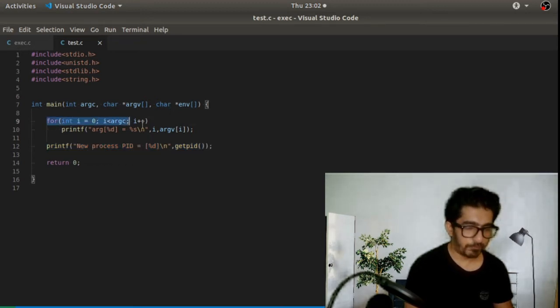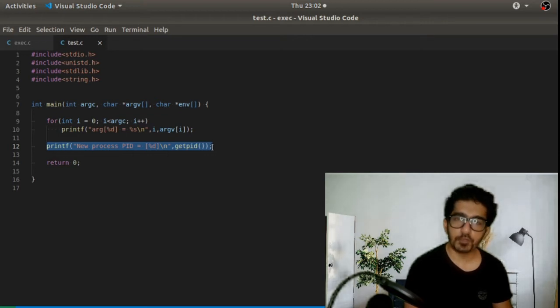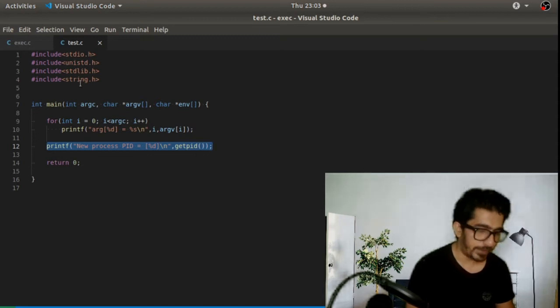First, we are just iterating over the arguments that are passed to this binary through this array of strings, right? Next, we are printing the PID of the new process to confirm that the new process will have the same PID as the main process, that it doesn't change, right?